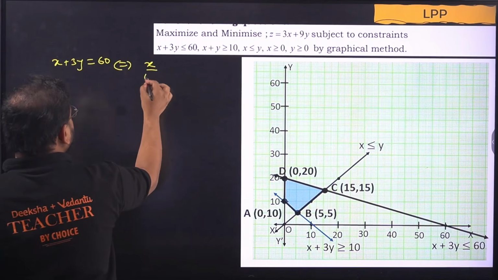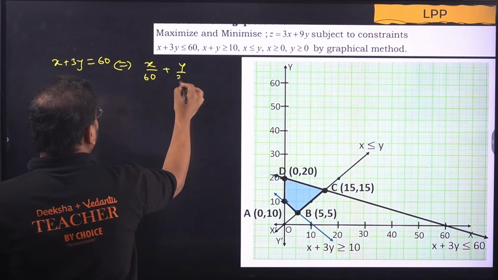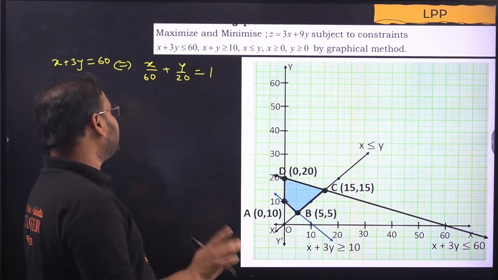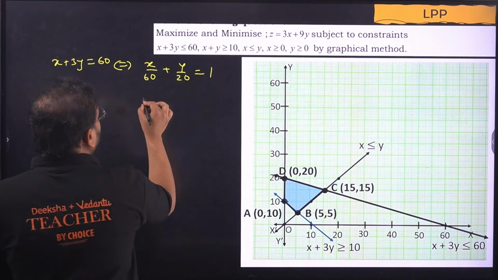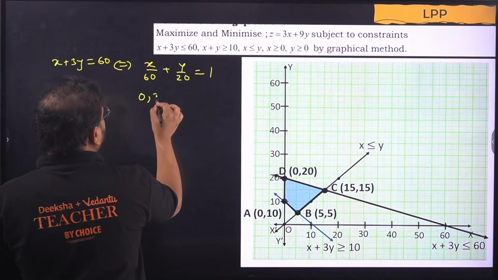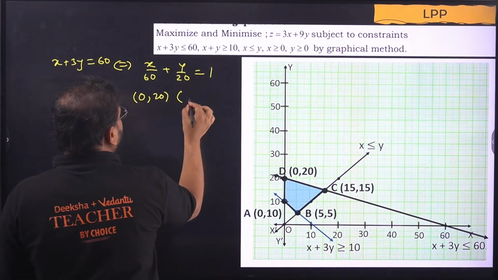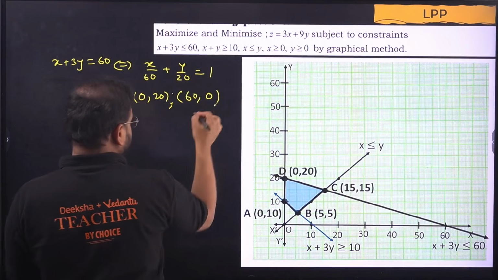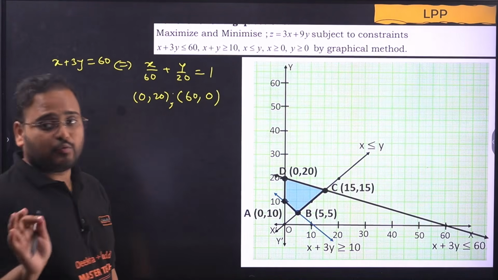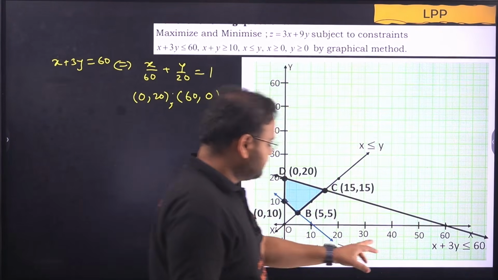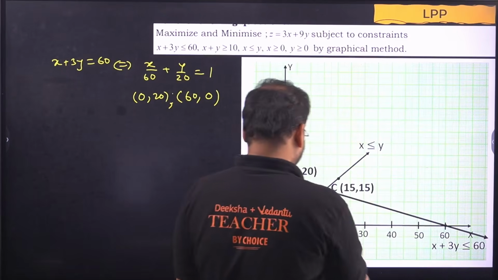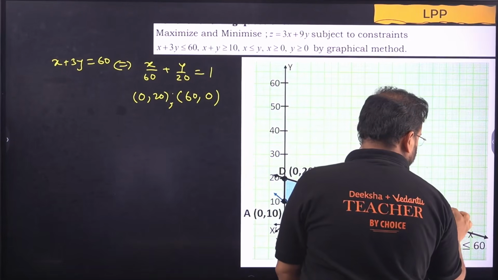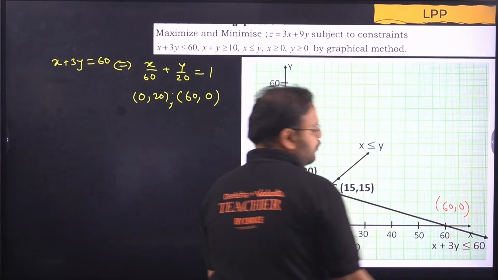So x by 60 plus y by 20 equals 1. Means when x is 0, y is 20, and when y is 0, x is 60. So I have the 2 coordinates now, 0, 20 and 60, 0. This point is 60, 0.